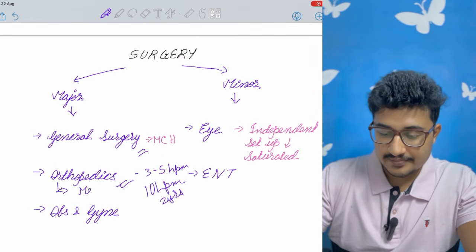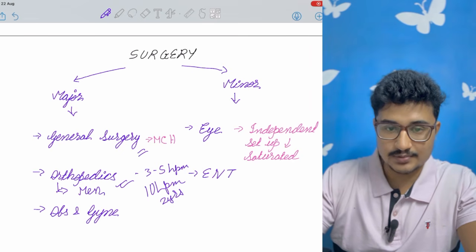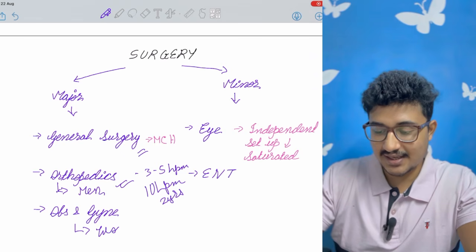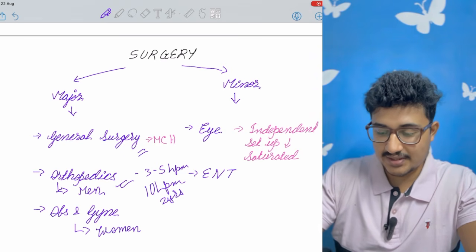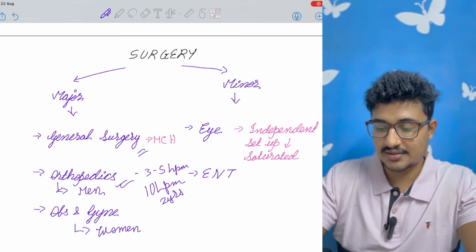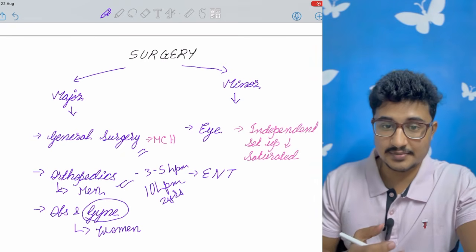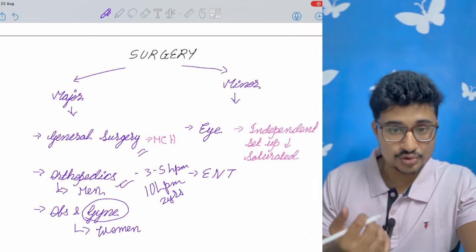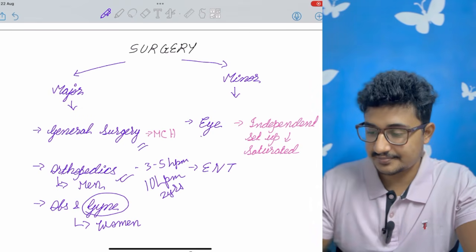Orthopedics is for men. I shouldn't be gender biased, but here I have to be because it is mainly selected by the men, and obs and gynae is mainly selected by the women. Okay, so obs and gynae is a high earning potential, and mainly the gynae is emerging and the reproductive medicine is emerging. Okay, and the gynae oncology is also emerging. These are the emerging streams of obs and gynae.